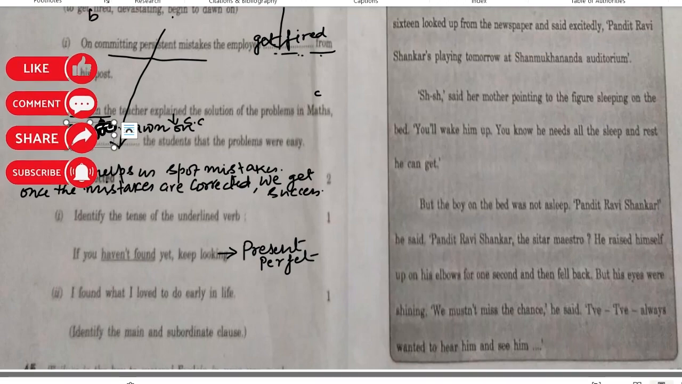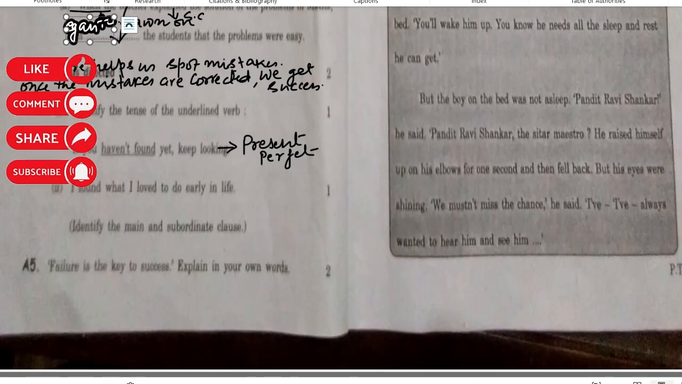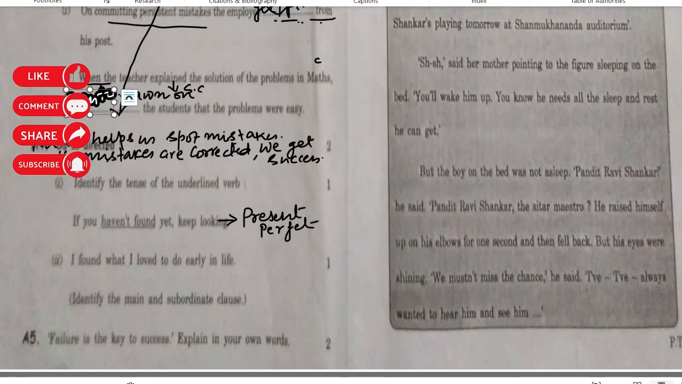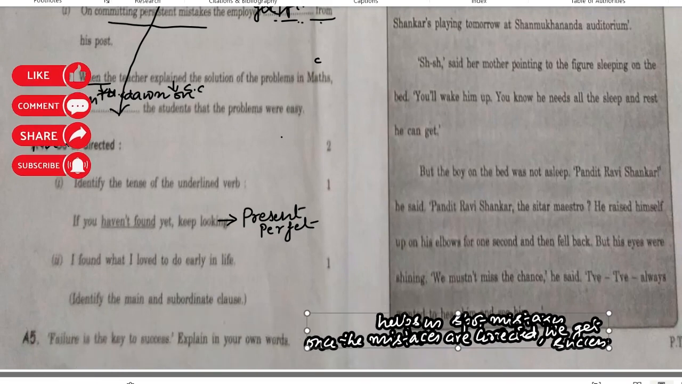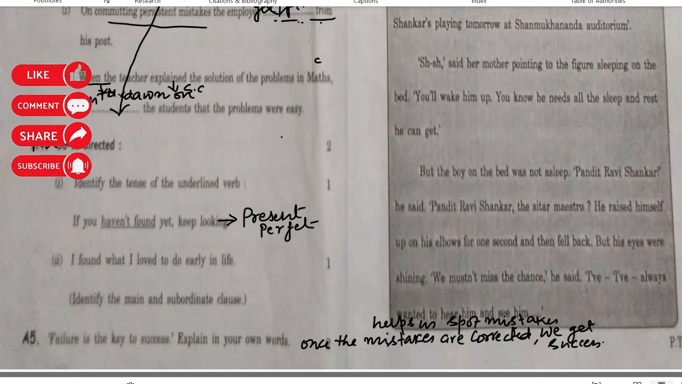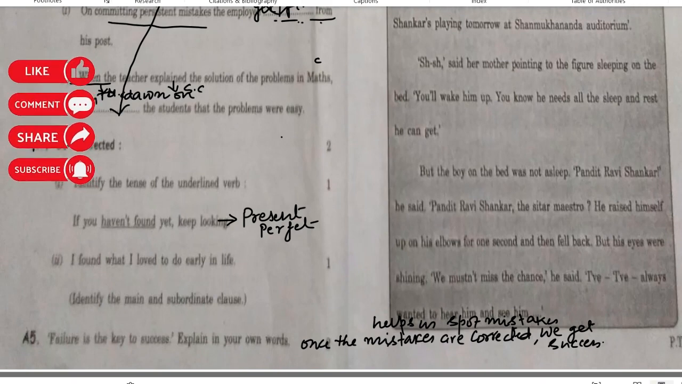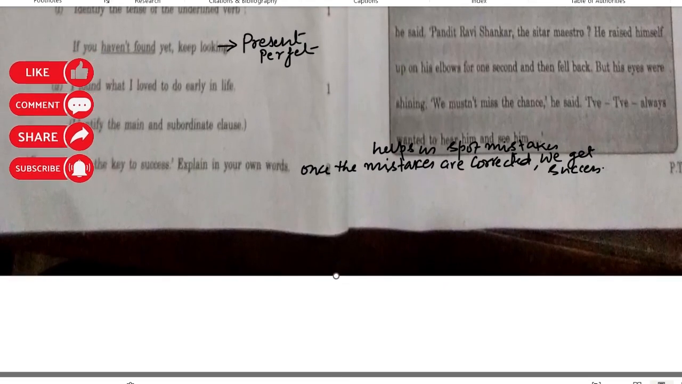Okay, failure is the key to success. You have to explain in your own words. So here it's a very general thing. Normally failure helps us to spot our errors, to see where we went wrong. So once we analyze that, once we avoid them, we normally get success. So you can write in your own words.